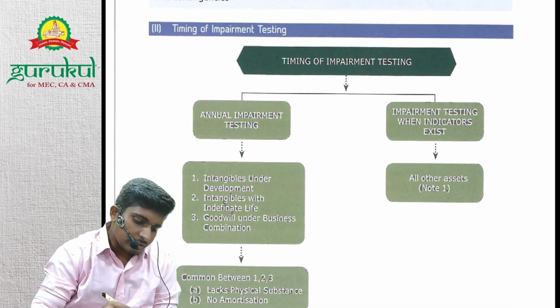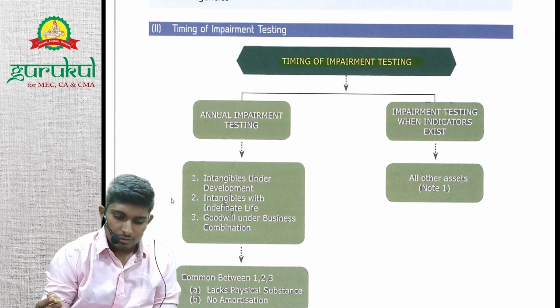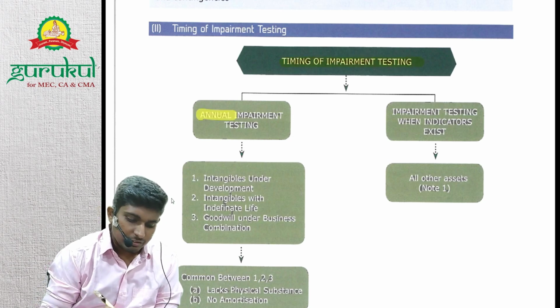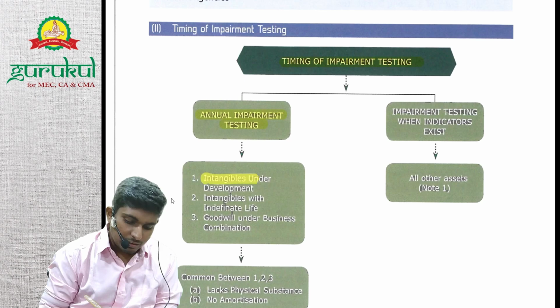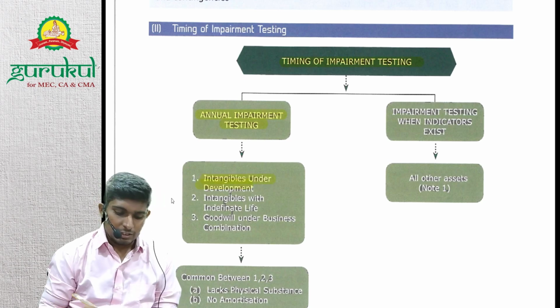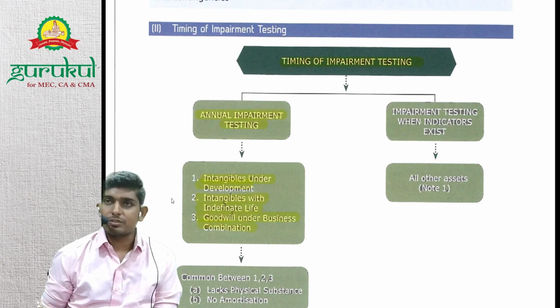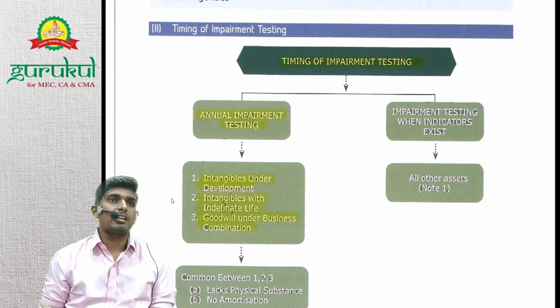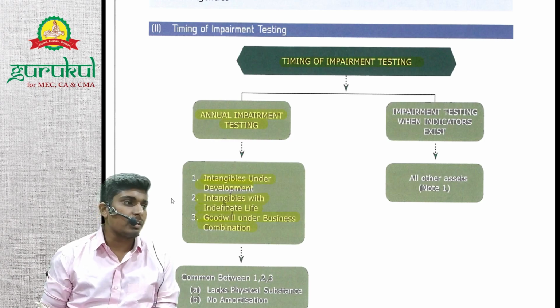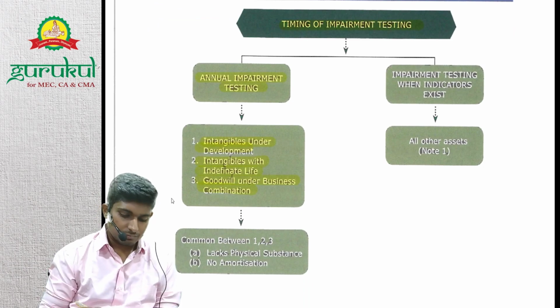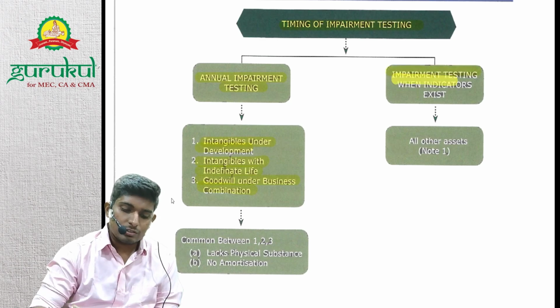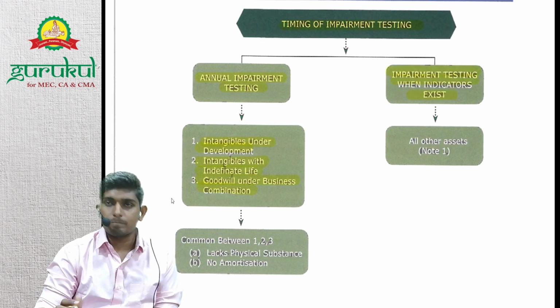Let's discuss when impairment needs to be checked. For certain three assets, which I have mentioned to you before, we need to check annually, right? Intangible assets under development, intangibles with indefinite life, and goodwill in business combination. For these three assets, we'll check every year annually, and other than those, we'll check when indicators exist.